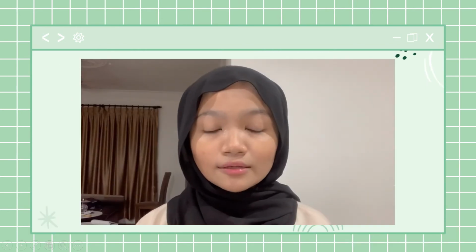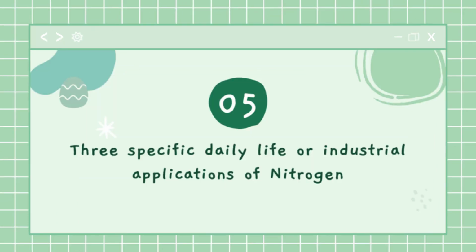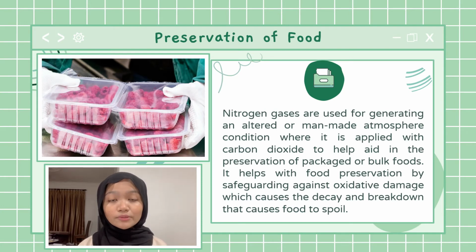Last but not least, there are many daily life or industrial applications of nitrogen in the world, and one of them would be used in preservation of food. The nitrogen packing system essentially involves replacing oxygen with nitrogen in packing foods. To begin with, food item to be preserved is placed in an unsealed wrapping or packed. Once this is done, food-grade nitrogen is introduced into the packing, driving out oxygen-rich air as well as any moisture present. Sealing the food packing traps the nitrogen within it and ensures an oxidant-poor environment that allows the food to